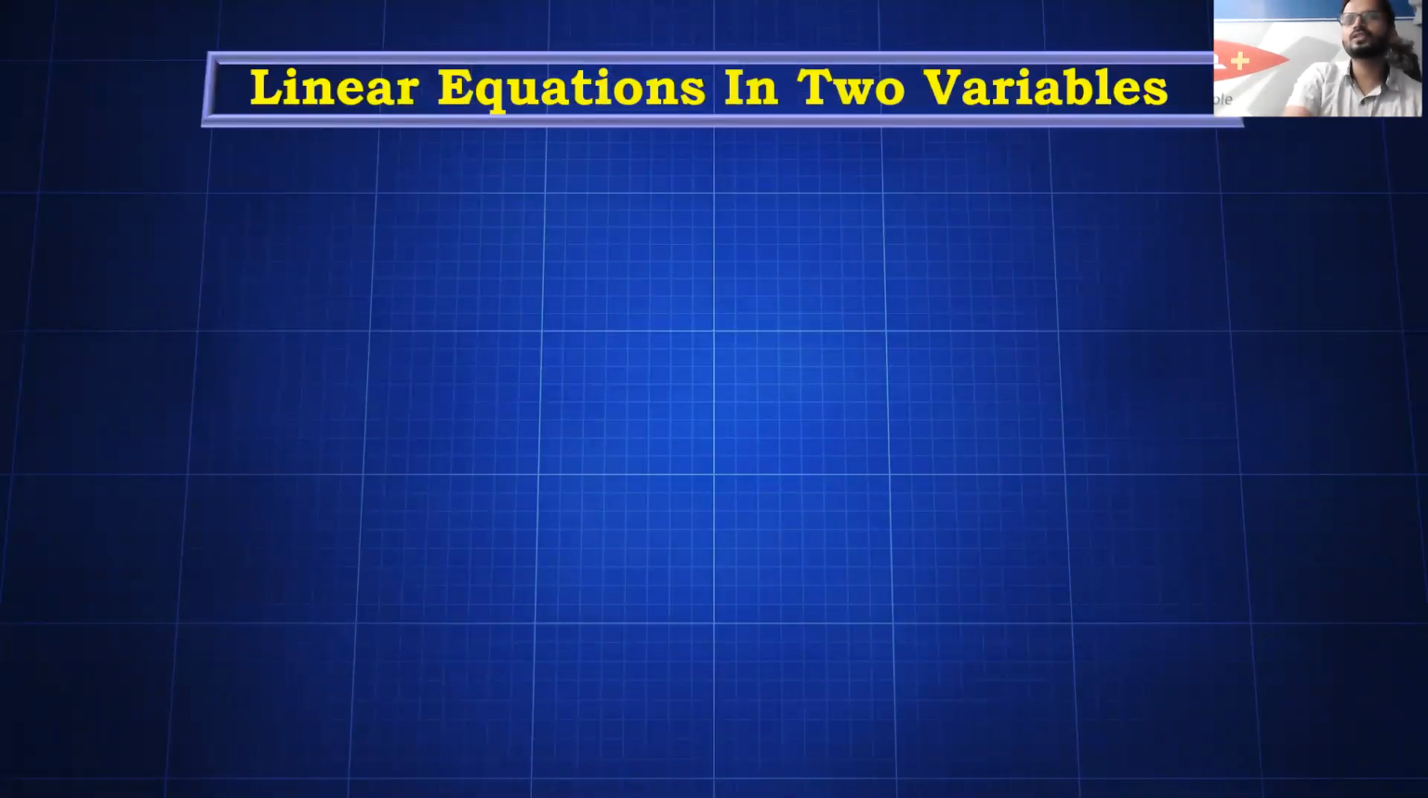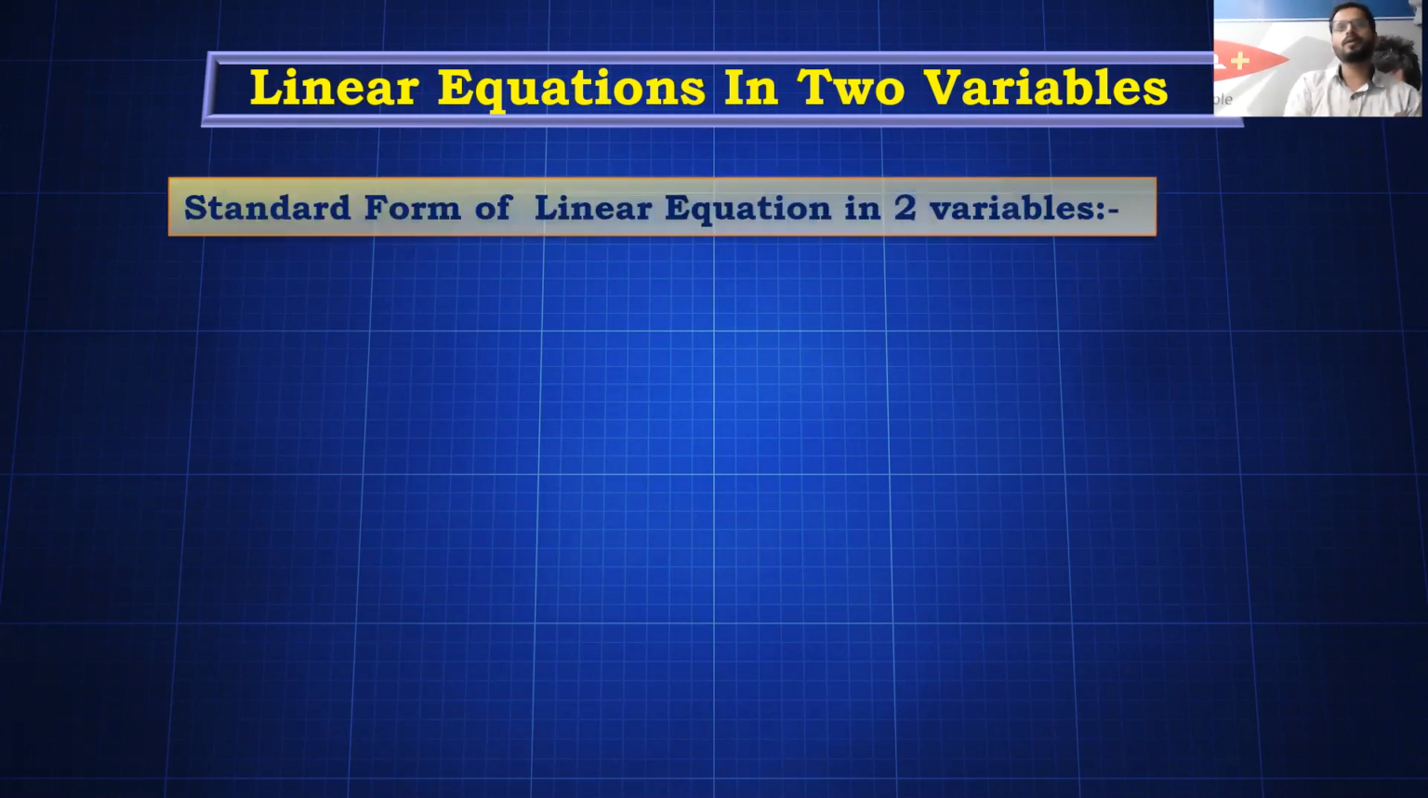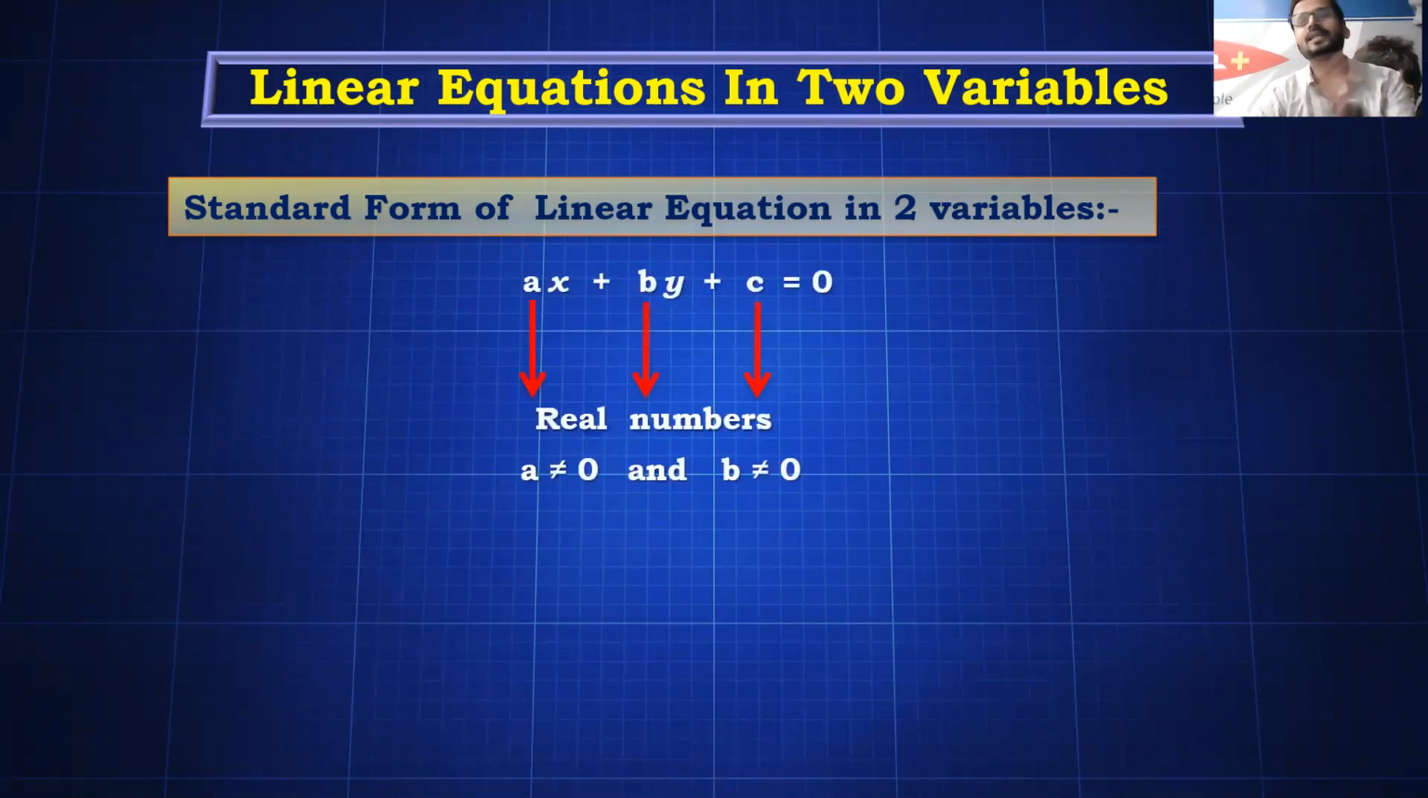Let's start with linear equations in two variables, students. The most important thing in linear equations in two variables is the standard form of a linear equation in two variables. This question is many times asked in your board exams or even in your prelim exams. In fact, many schools also ask this question in MCQs. What is the standard form of a linear equation in two variables?